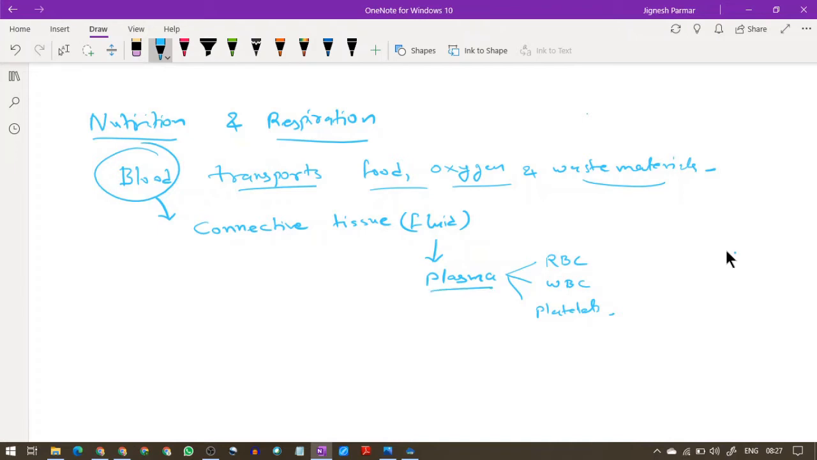Now plasma is a fluid which transports food, carbon dioxide and nitrogenous waste. Then the question comes, who carries oxygen? RBC, which contains hemoglobin, and hemoglobin has a greater affinity towards oxygen. Many other salts are also carried by this fluid. So now the question arises in mind, how is this blood transported in our body?